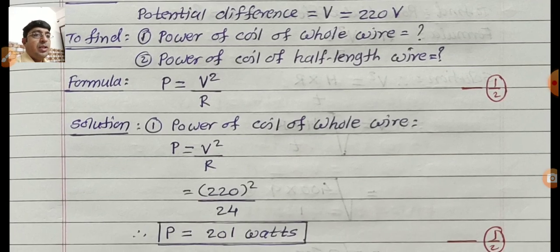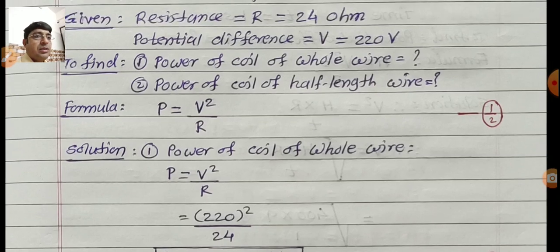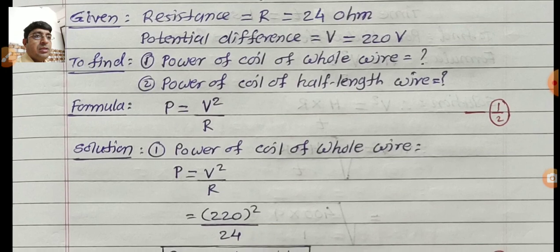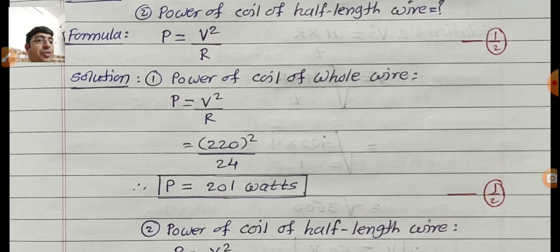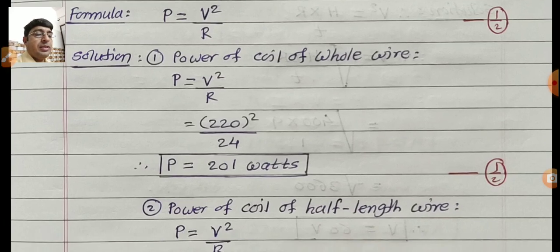Now solution. Power of coil of whole wire. So P equal to V square upon R. Substitute the value of V, 220 whole bracket square, because V square is there, divided by the value of R, 24. After calculation you get the answer in decimal form, or you write the answer as a whole number. So we are getting the answer 201 watt. We find out the power, that is the watt. So you get half mark for this answer.